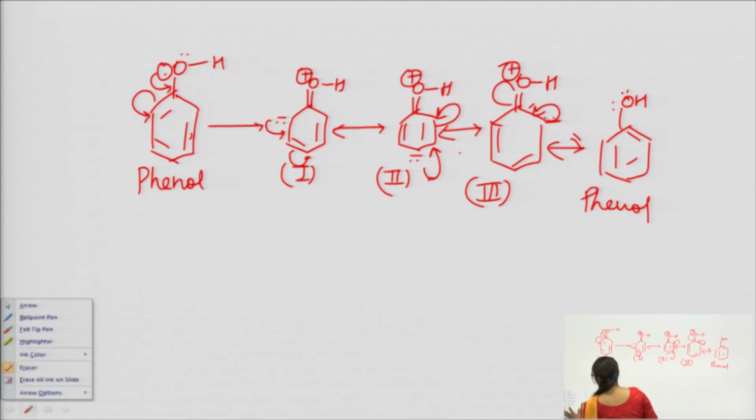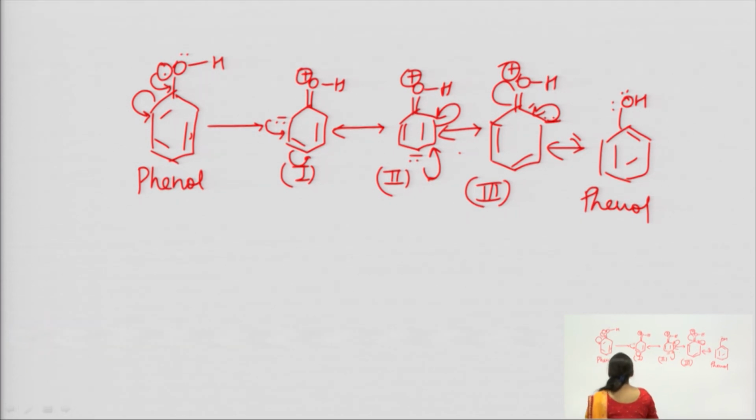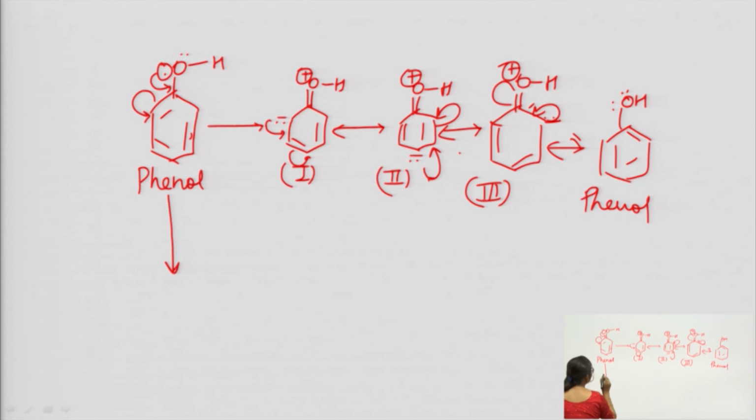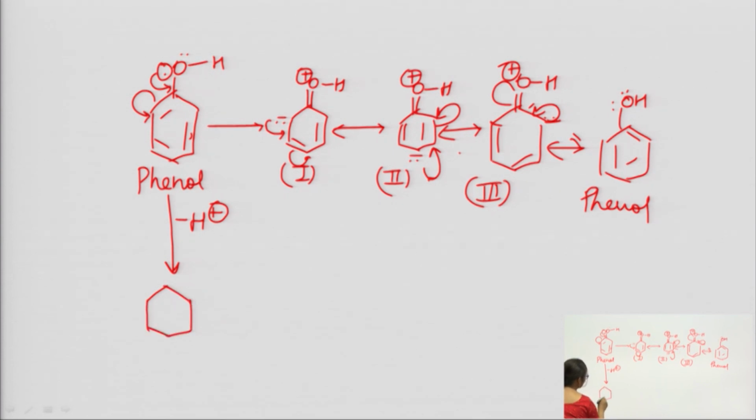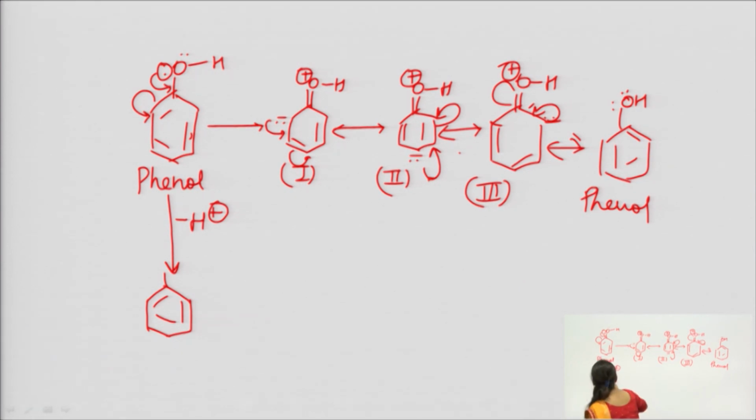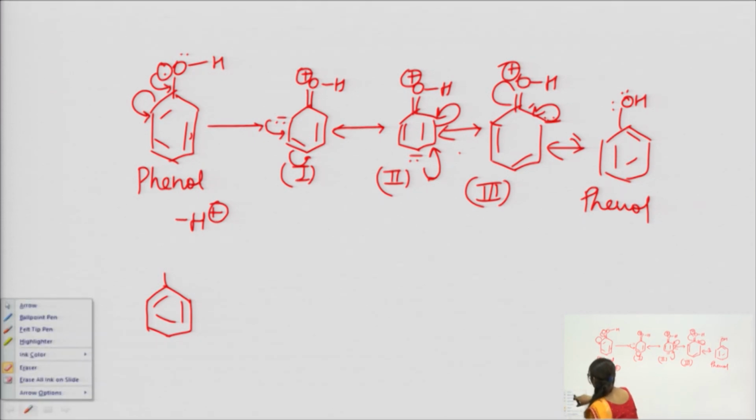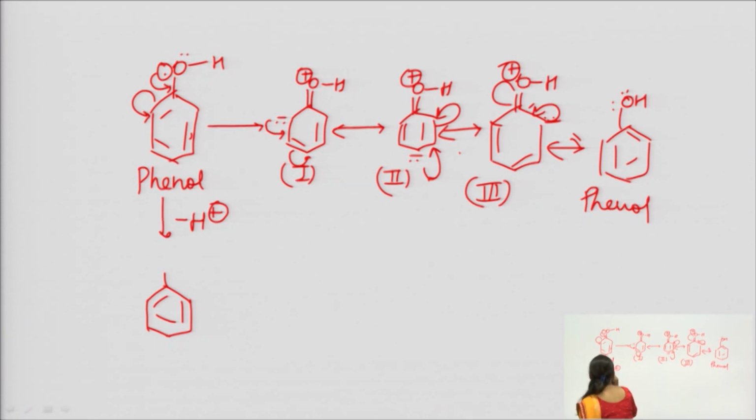Now, see very carefully, because this is a very important part. In the presence of any base, if it loses a proton, if this H plus goes, then what happens?